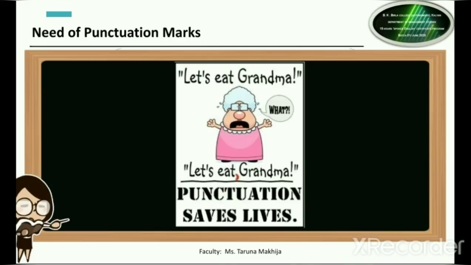Now this sentence says, let's eat grandma. And you can see the grandma's expression over here, like, what? You want to eat me? Because the sentence here says, let's eat grandma. So we should go and eat grandmother. No, so this is wrong.